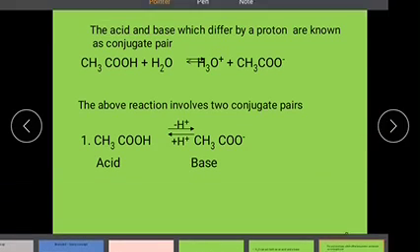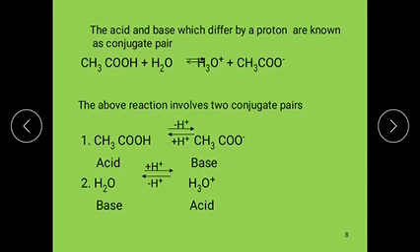Similarly, when H2O gains the proton, it converts to H3O plus. H2O is then a base when it is gaining the proton, and it converts to H3O plus.